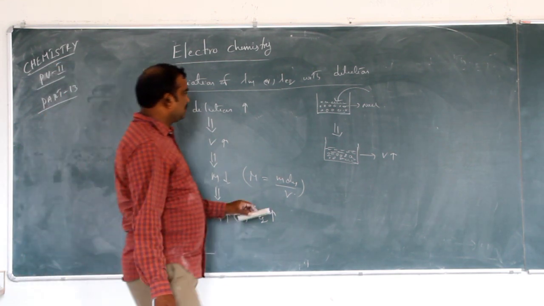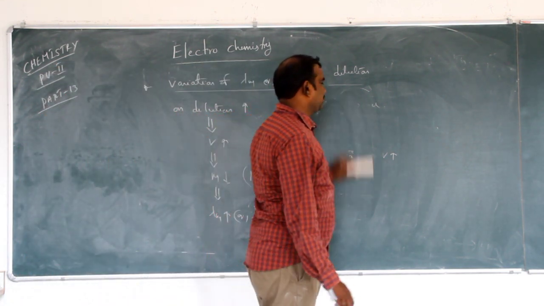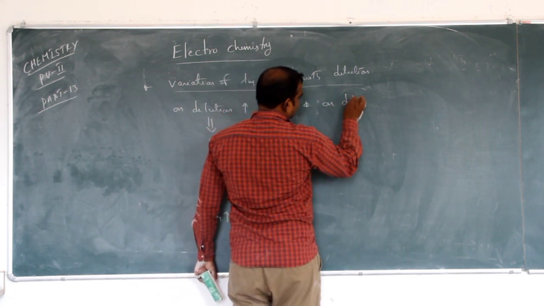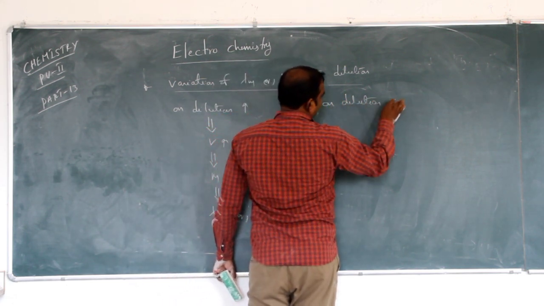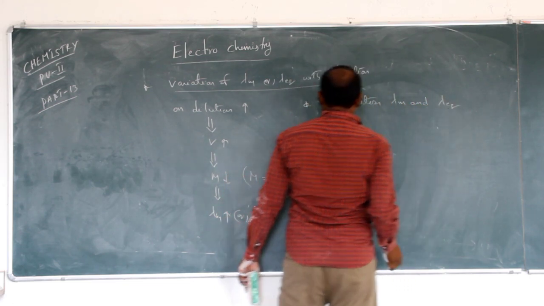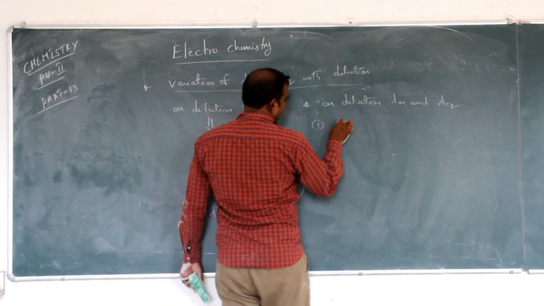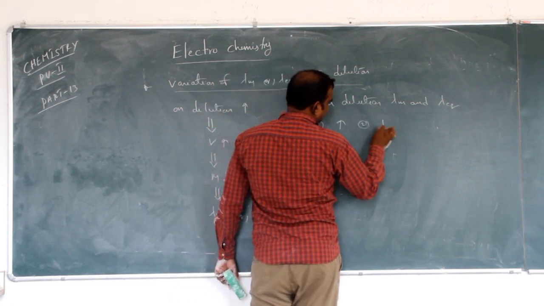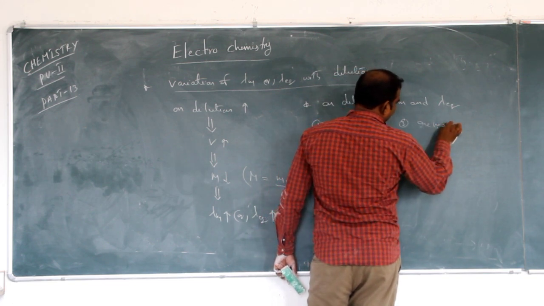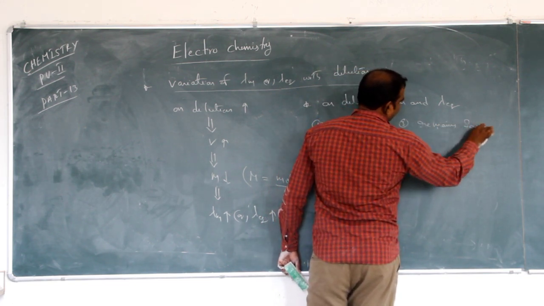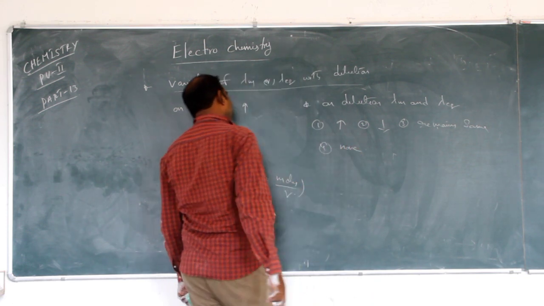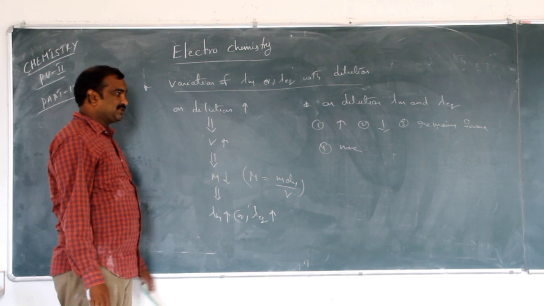The question will ask: on dilution, lambda m and lambda eq, option 1 increases, 2 decreases, 3 remains same, and 4 none. So which is the correct option here?